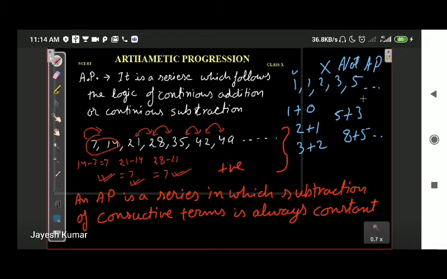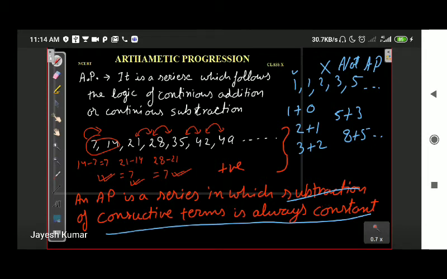The basic definition of arithmetic progression is that the subtraction of consecutive terms is always constant. Okay, so that is the basic thing. That is how we identify any arithmetic progression.